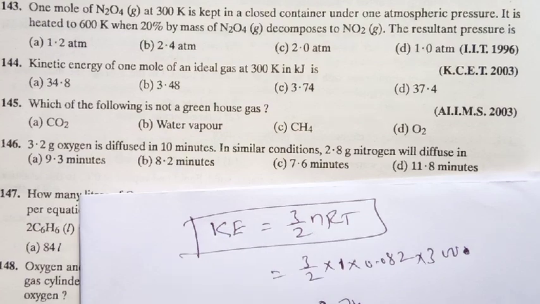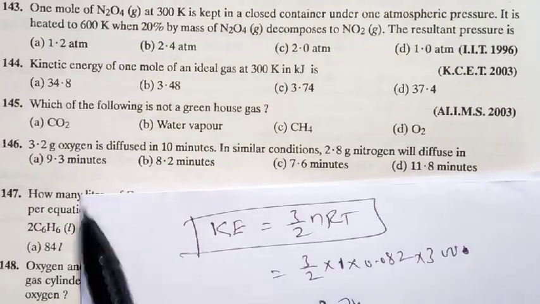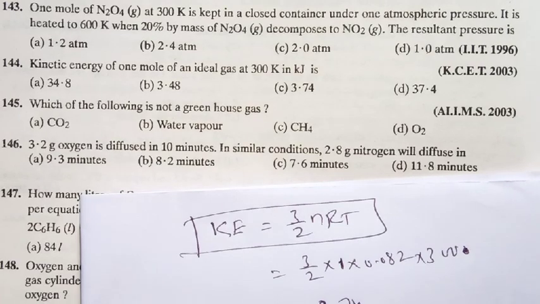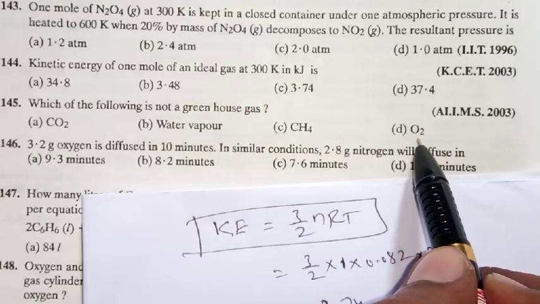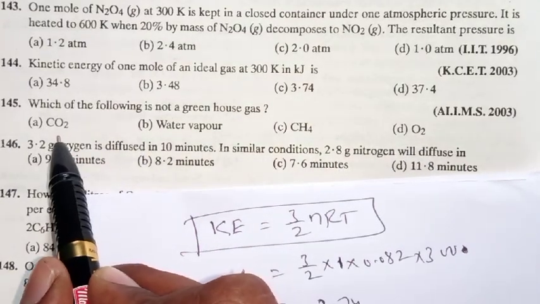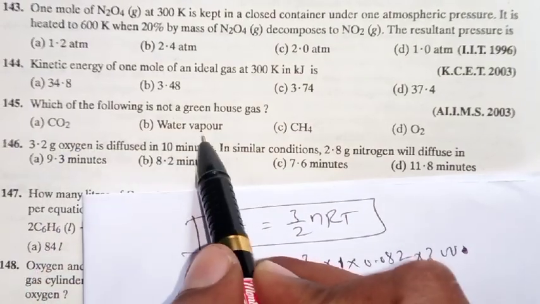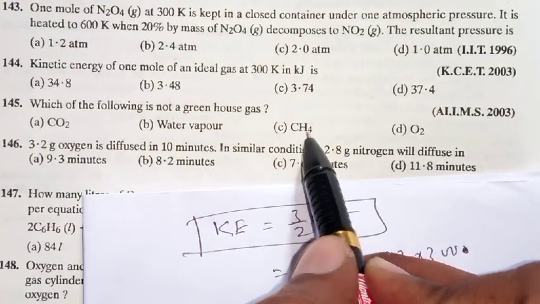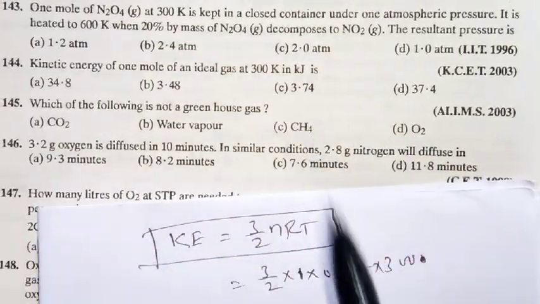So, a very simple question: CO2, water vapor, CH4 and O2. Among all, oxygen is required continuously, and definitely it is not a greenhouse gas. Generally, if CO2 content is more, it is dangerous to the respiratory system and to nature. Similarly water vapor also, similarly CH4 also, but not in the case of O2. That is why O2 is not a greenhouse gas. The remaining three are the greenhouse gases.